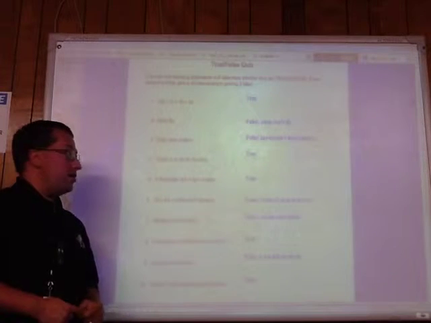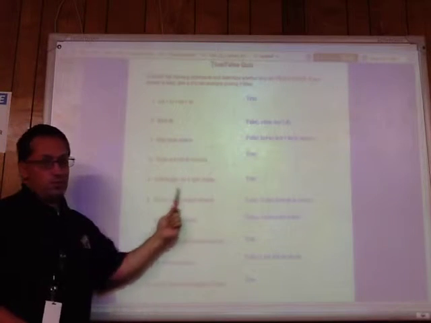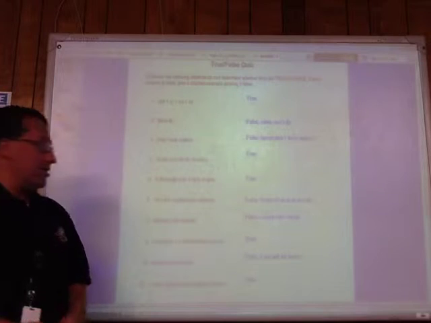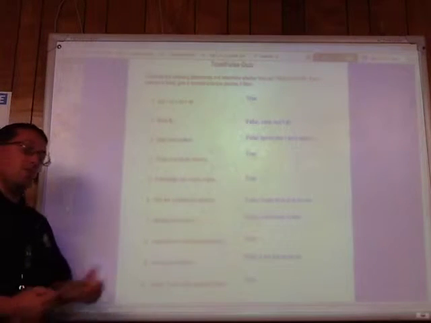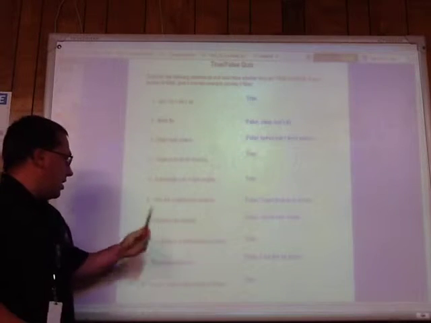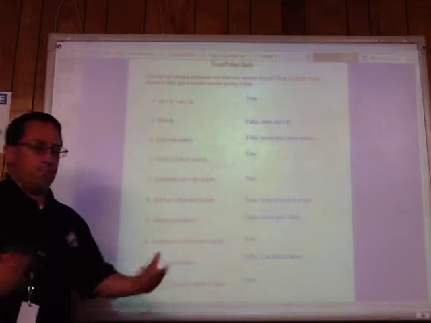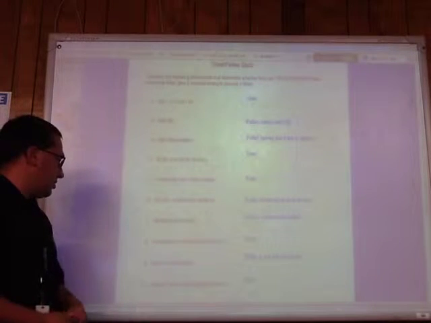Rectangle has 4 right angles is also true. That's actually what rectangle means. From rect, right angle. It's 4 right angles. Fish live in lakes and streams. That's false. Nemo was a little clownfish. He lived in the ocean, right? Also, some of them live in aquariums. Athletes play football is also false. Aaron runs track. Aaron's an athlete. He runs track. He doesn't play football. So that's a false statement.